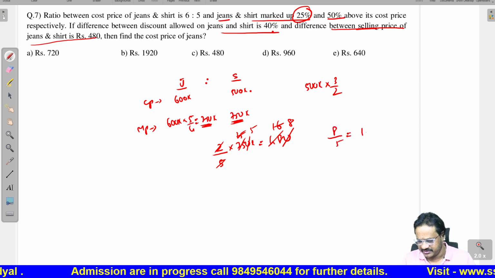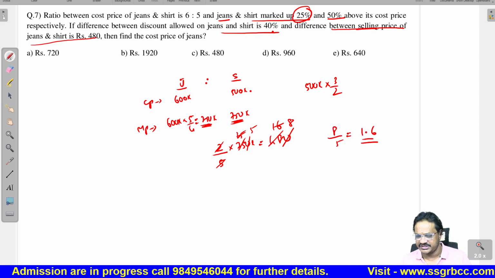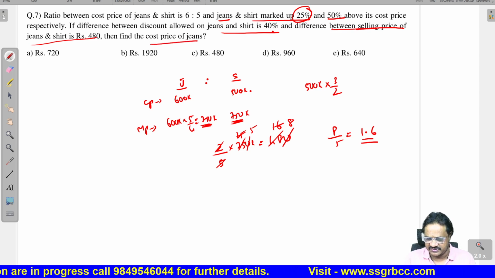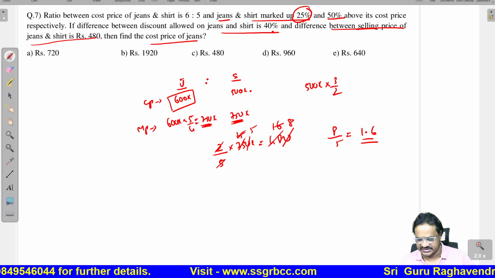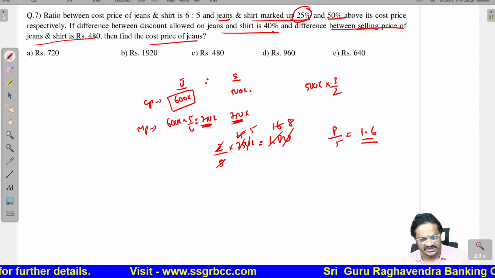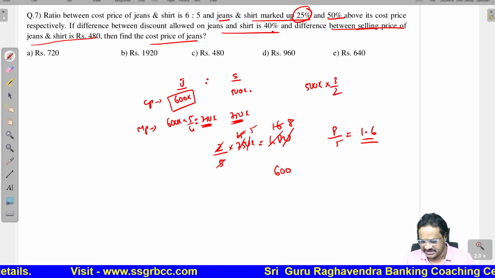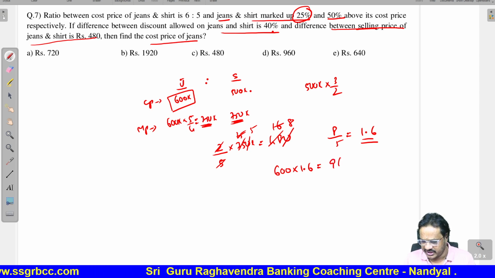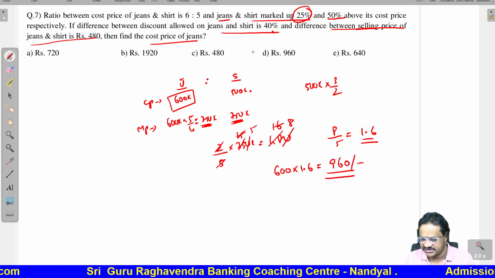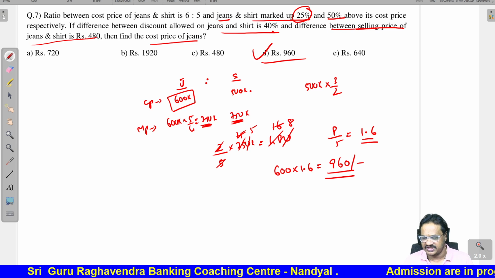X value 8 by 5, that is nothing but 1.6. We have to find the cost price of jeans. Cost price of jeans is 600x, that means 600 into 1.6. Therefore, we are going to get 960 rupees. That is the cost price of the jeans.